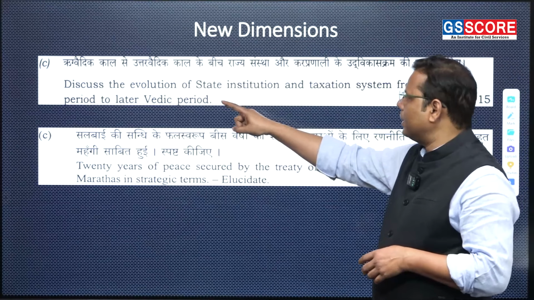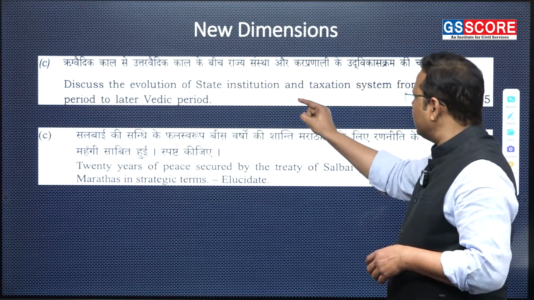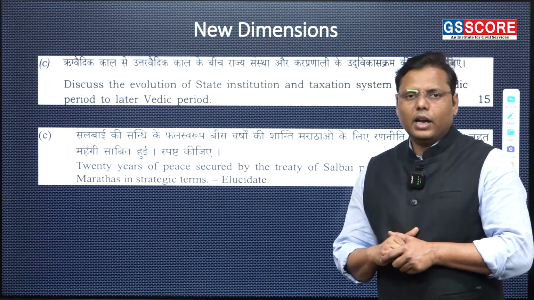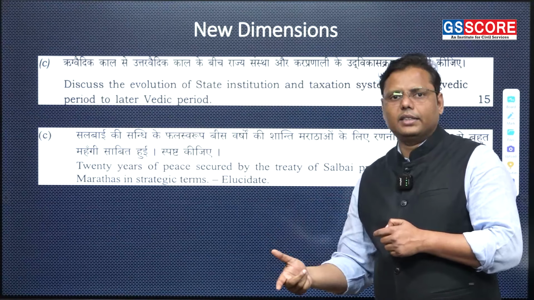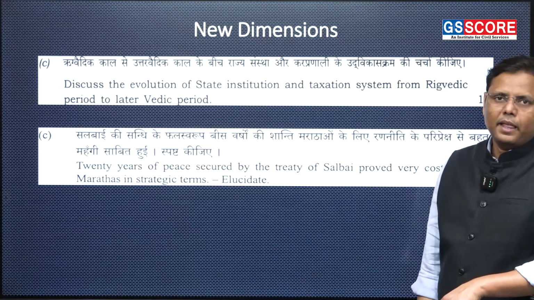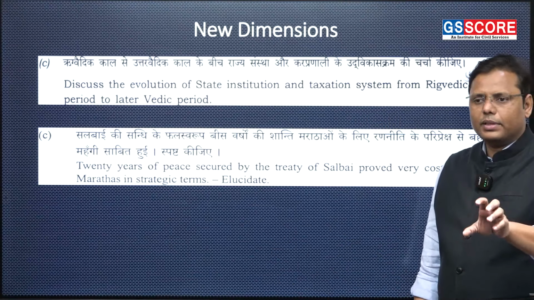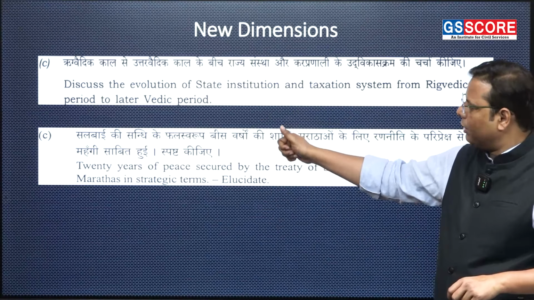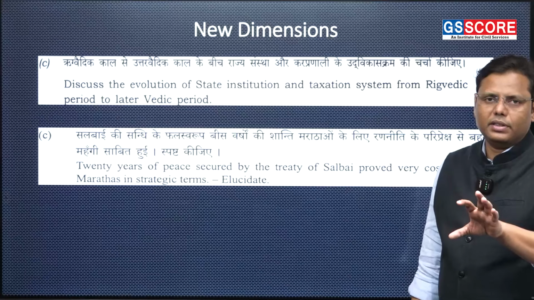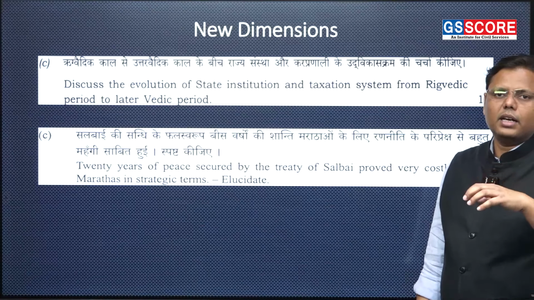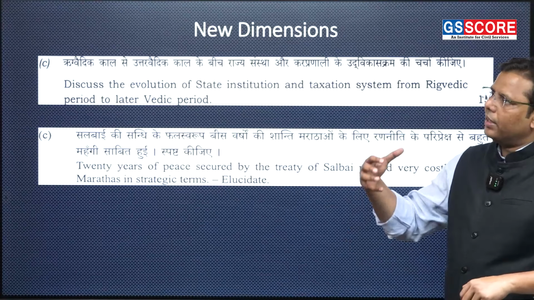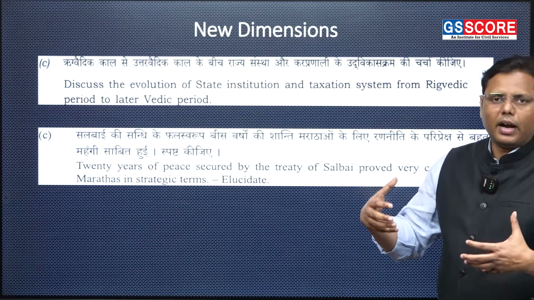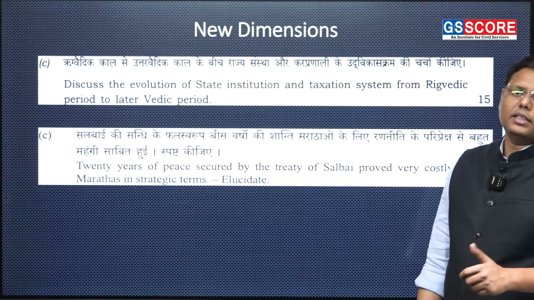Let's say this question: discuss the evolution of state institutions and the taxation system from the Rig Vedic period to the later Vedic period. Now it is asking about the evolution of the state system and then the taxation system. So only giving the information on how the Bali was changing from the early Vedic period to the later Vedic period won't be sufficient. This does not have enough content for you to expect very good marks. It means you have to understand carefully how this evolution is happening and what the various factors are which are facilitating this evolution. That's the most important thing.